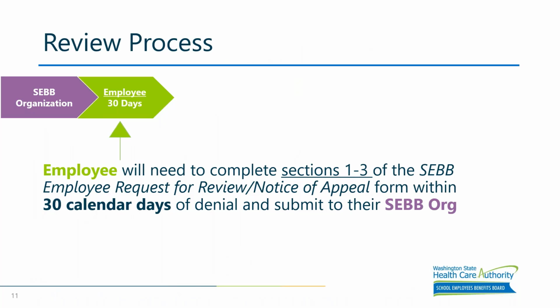Next, assuming the appeal relates to situation number 1 on the cover sheet and the employer decision is needed, the employee will complete sections 1 through 3 of the appeal form and send it to their employer for another review. It is important that the employee is the one filling out these sections on the appeal form, not the employer.